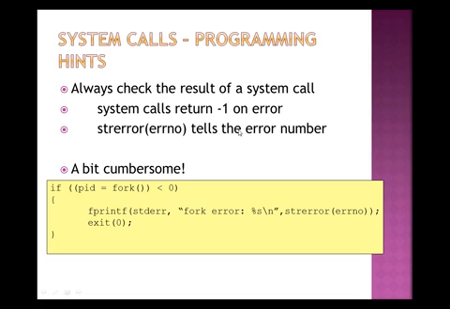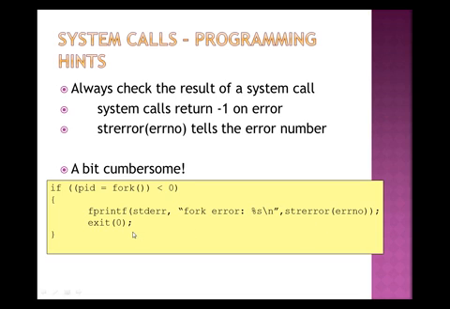If pid, that is the process ID, equals fork, using the fork function, and that is less than 0, then fprintf prints to stderr the fork error using strerror.